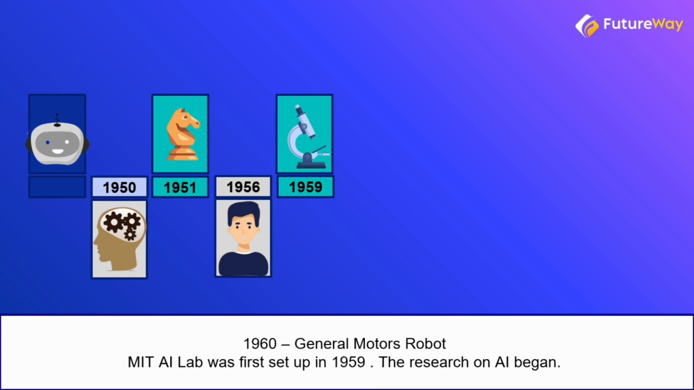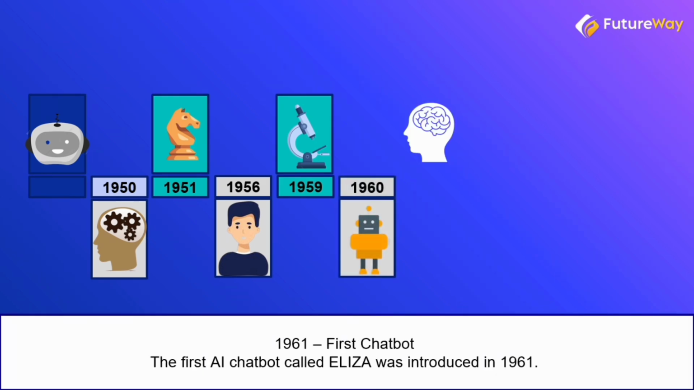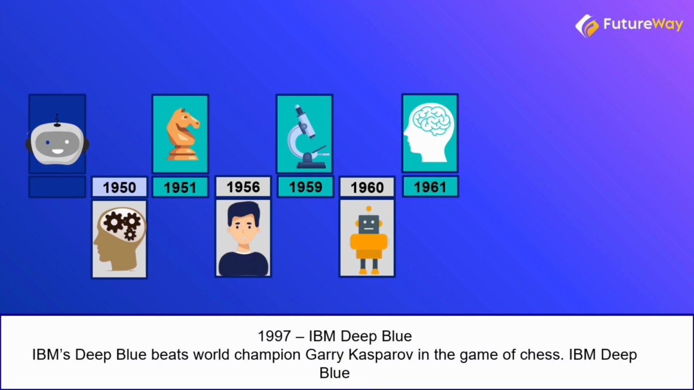In 1960, the first robot was introduced to the General Motors assembly line. In 1961, the first chatbot was invented. Now we have Siri. We have Alexa, but in 1961 there was a chatbot known as Eliza, which was introduced. This is followed by the famous IBM Deep Blue. In 1997, the news broke that IBM's Deep Blue beat the world champion, Garry Kasparov, in the game of chess. So this was kind of the first accomplishment of AI. It was able to beat the world champion at chess.